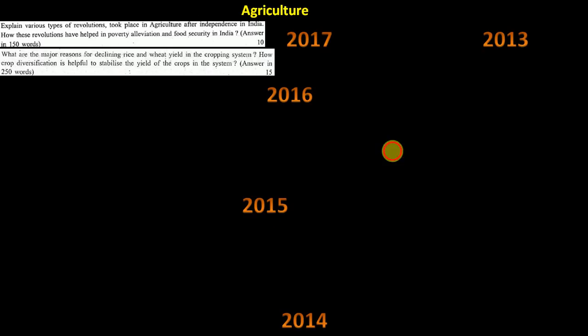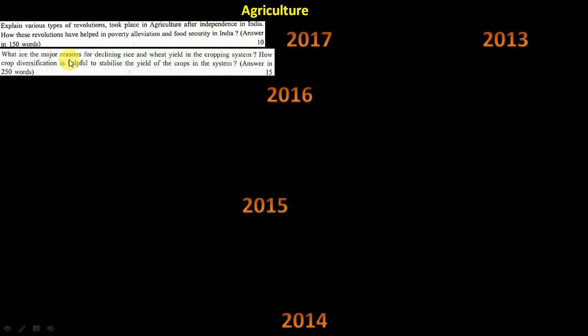So the first question is about revolutions. You know, green revolution, evergreen revolution, a lot of things are happening. How have all these revolutions helped in poverty alleviation and food security in India? A very broad, very generic question. You have to tell things over the years, across subsequent governments. That is the 10-mark question which came in 2017.